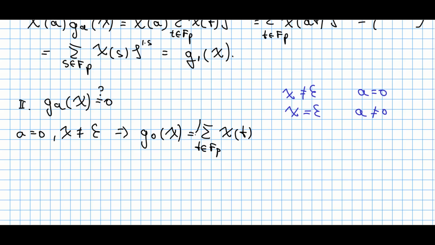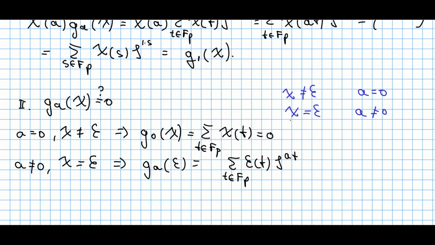Notice that we sum over all possible elements from this field, and we just compute the character at each point right over here. By a previous result, you have to know that this sum is nothing but 0. And now we do vice versa. Suppose that this character is trivial, but a is non-zero. In this case, we again write this Gauss sum in the following way. We compute this trivial character at each point times zeta raised to the power of at.